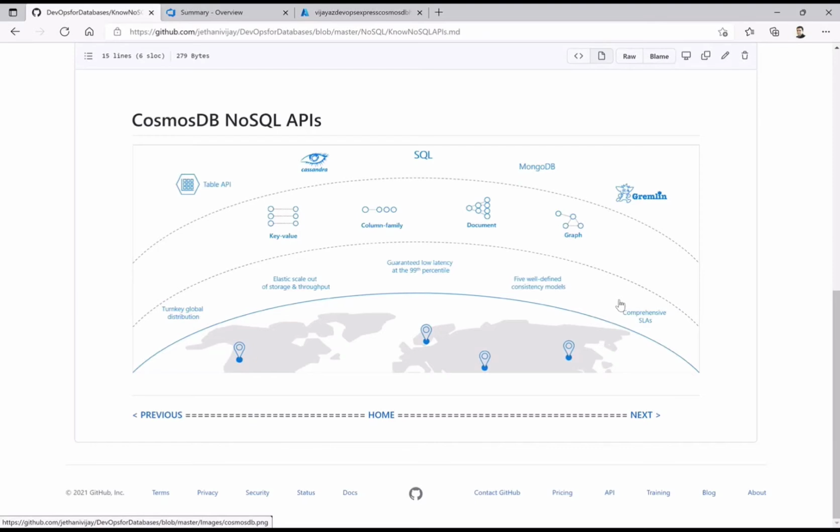Now let's come to the other consistency levels. Towards the lag side there is the session level and also the consistent prefix level. And towards the stronger side, we have one more, called the bounded staleness consistency level.